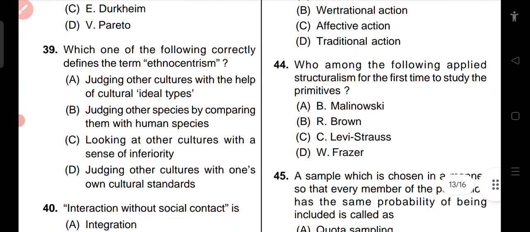Question number 39. Which one of the following correctly defines the term ethnocentrism? Judging other cultures with the help of cultural ideas, judging other species by comparing them with the human species, looking at other cultures with a sense of inferiority, judging other cultures with one's own cultural standards. So here I will go with option D.